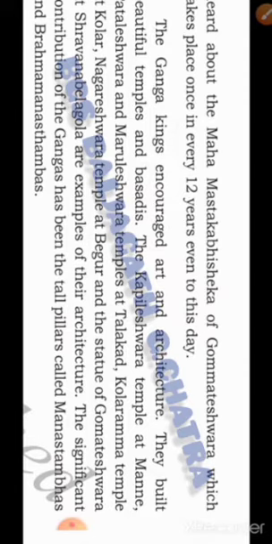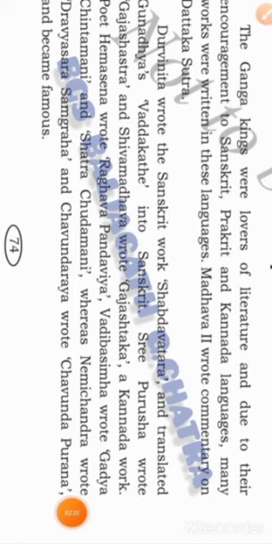They built many temples and basadis: Kapaleshwara temple, Manne temple, Talagundeshwara temple, and Maruleshwara temple of Talakadu, Kolaramma temple, and Nageshwara temple. Look at the picture of Pataleshwara temple in Talakadu. This is also one of the contributions of Ganga dynasty. The Ganga kings were lovers of literature also. Here, some of the literary works are given in your textbook.